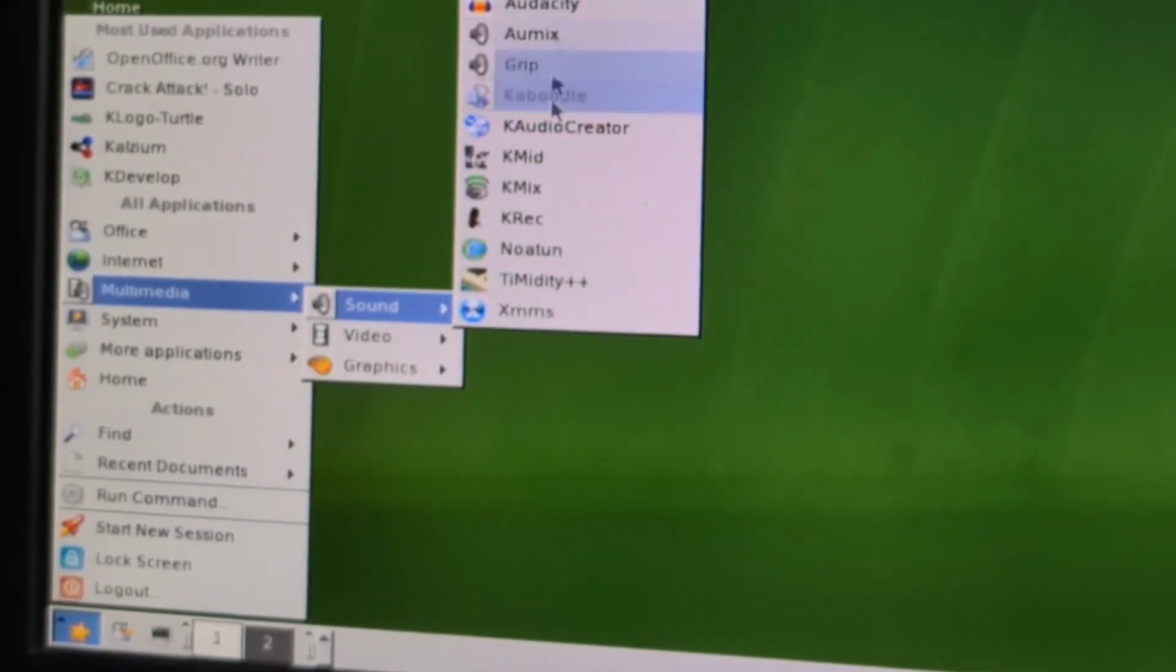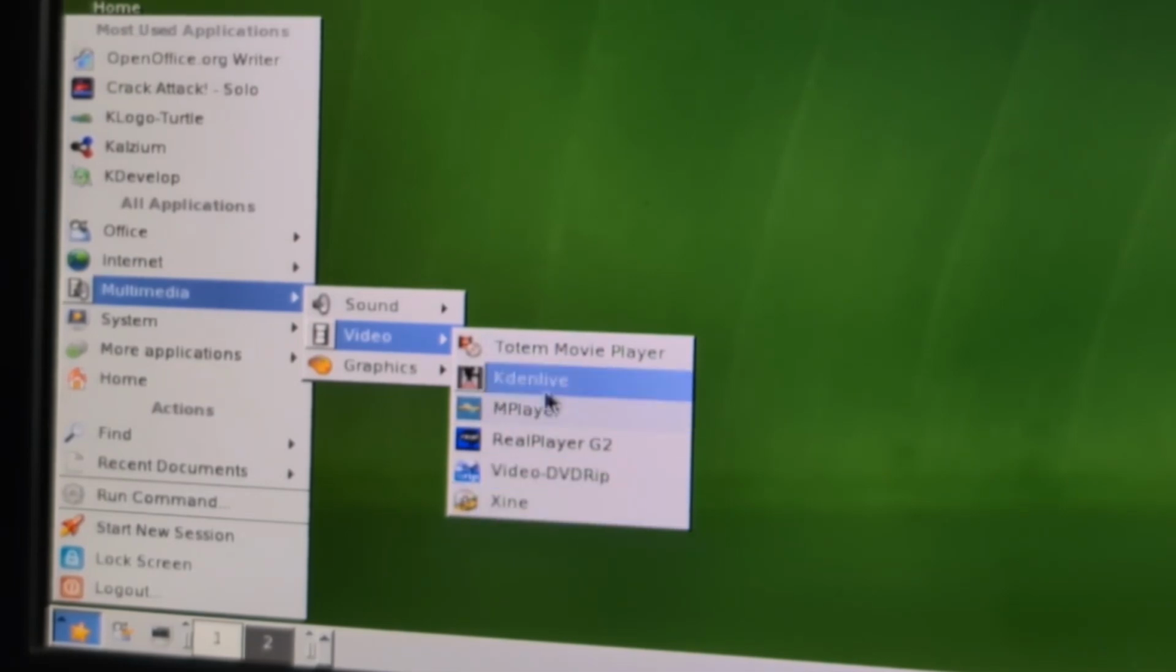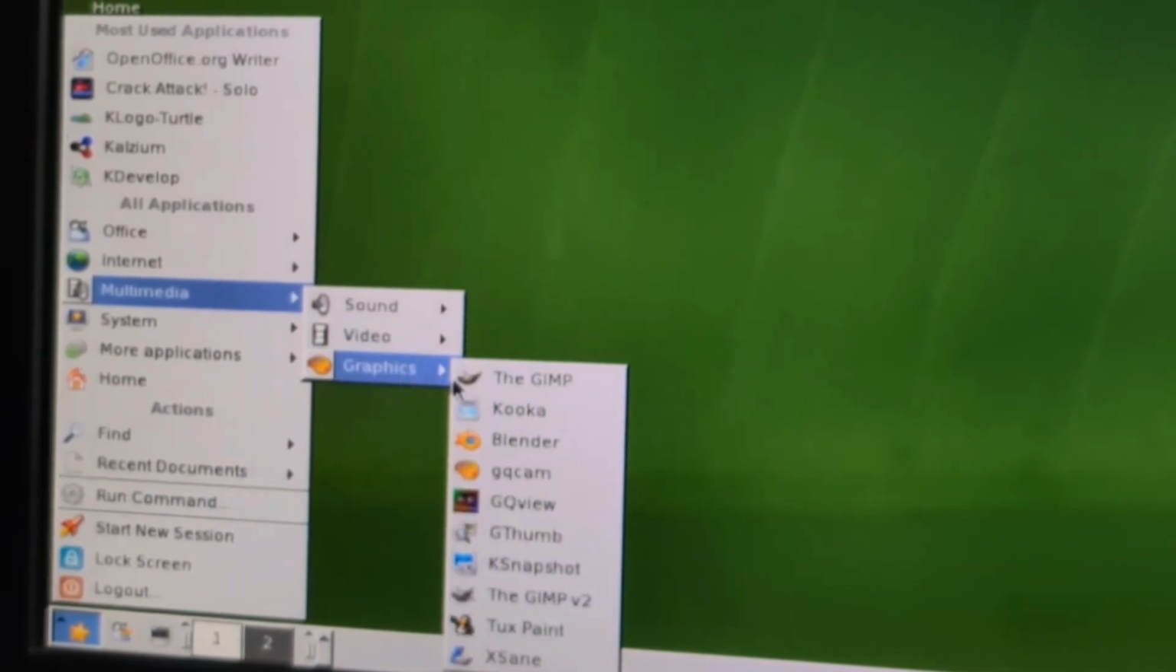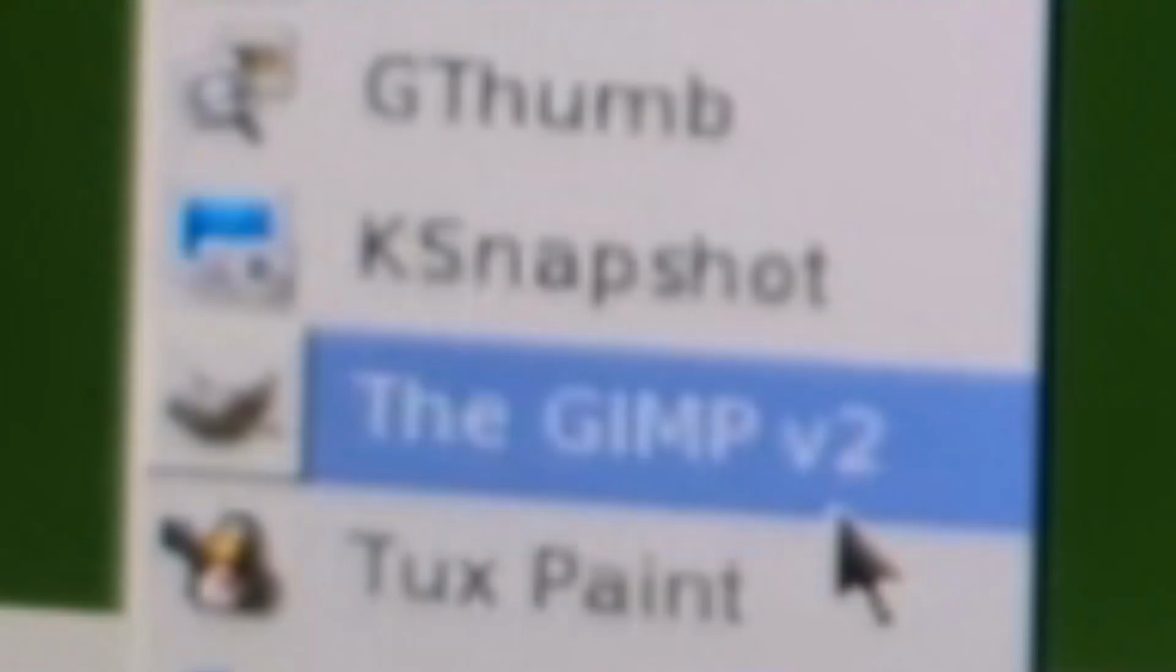Multimedia, we have sound stuff, we have video stuff. I didn't know Kdenlive was that old. We have graphics, we have the GIMP and the GIMP V2. And of course we have the classic Tux Paint.